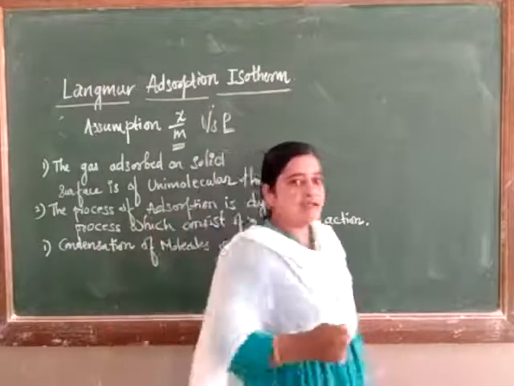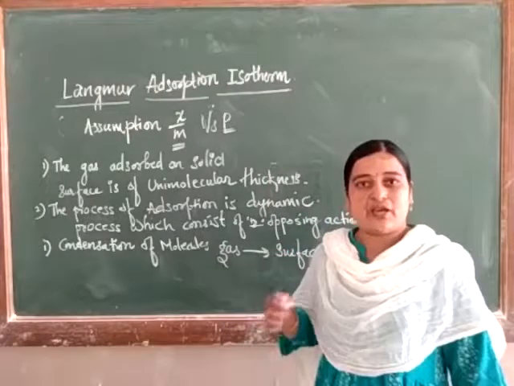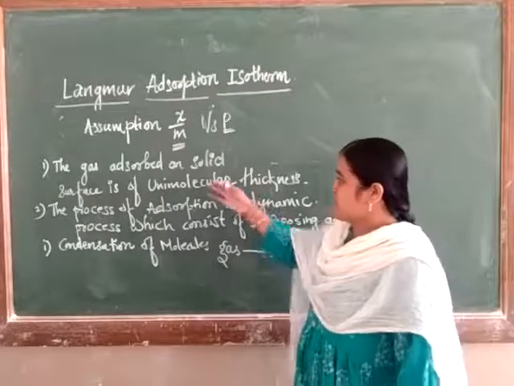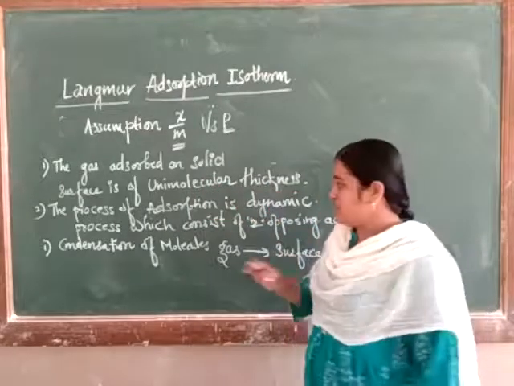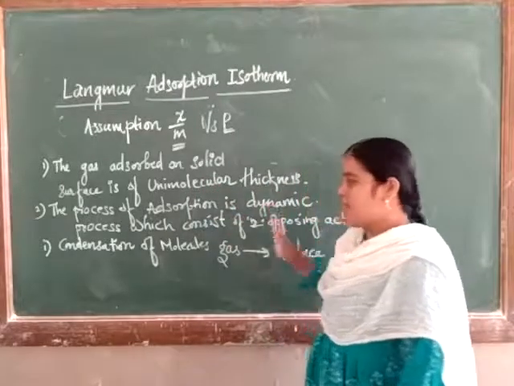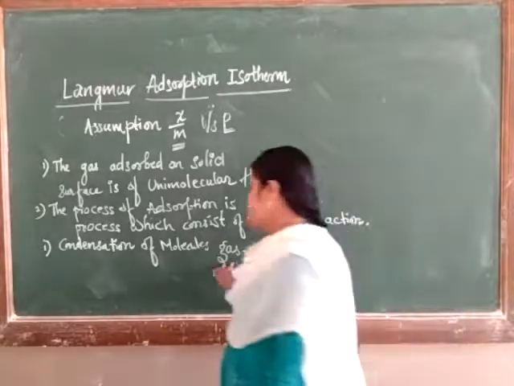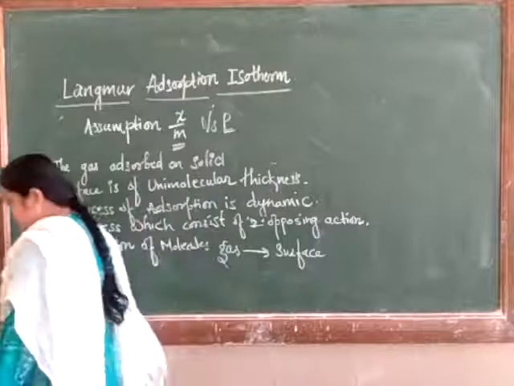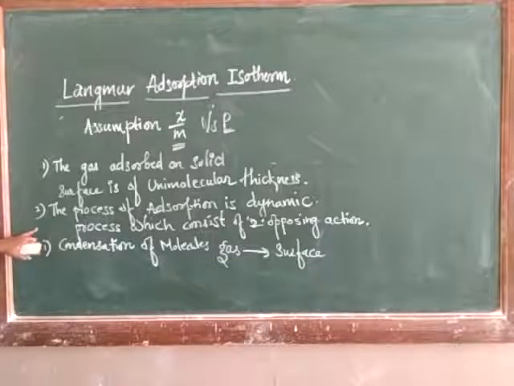What are we going to deal with here? Assumptions of the Langmuir adsorption isotherm. First, the gas adsorbed on the solid surface is of unimolecular thickness. Second, the process of adsorption is a dynamic process which consists of mainly two opposing actions. In that, first, condensation of molecules from the gas phase onto the surface. Second, evaporation of the molecules from the surface back to the bulk of gas.